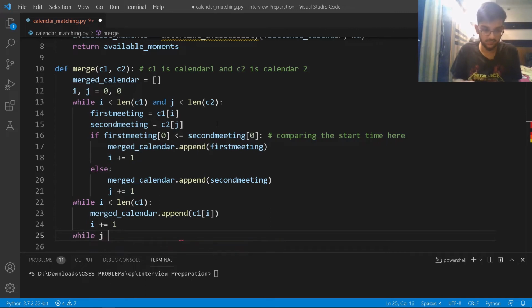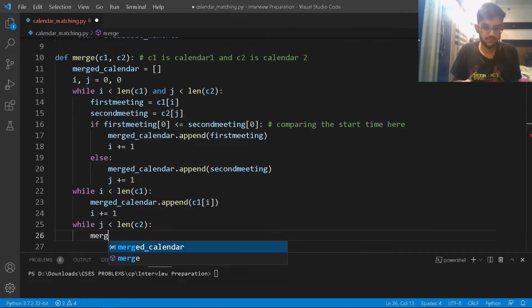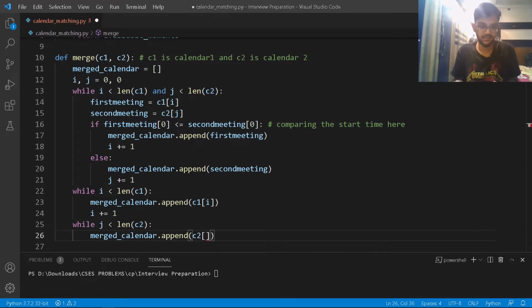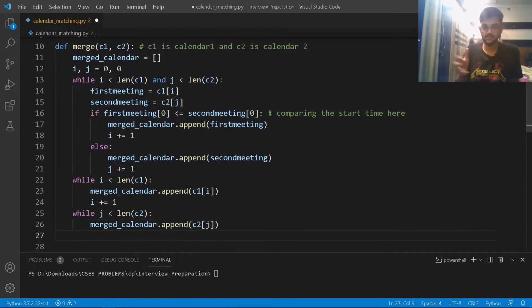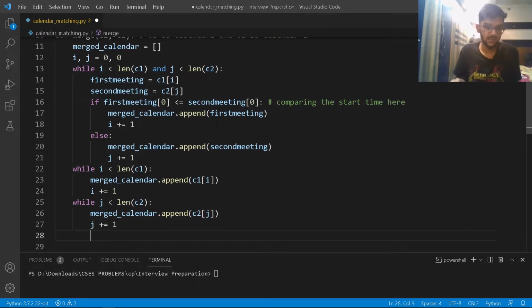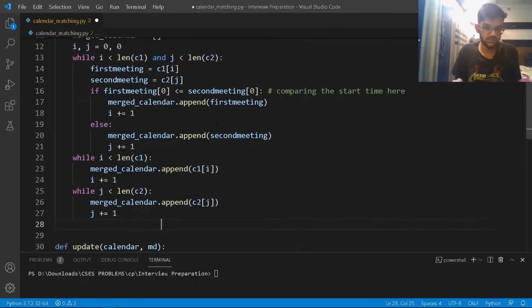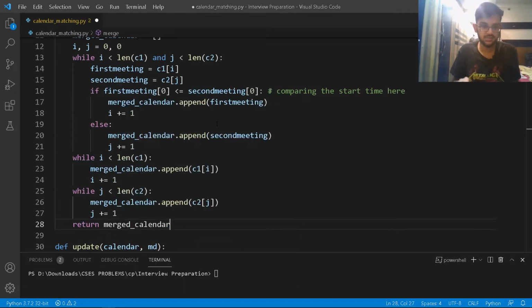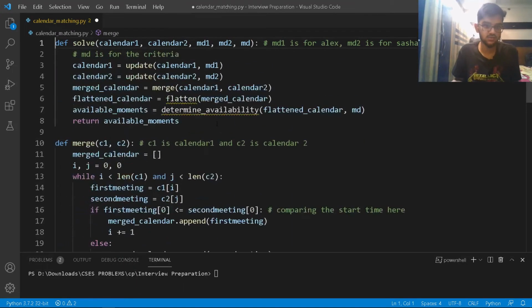Again, I'll check for this one: if j is less than length of c2, then I'll append to the merged calendar c2 of j, which is the information in calendar 2 at the jth index, and then I'll increase j. At the end of the day, I'll return the merged calendar, so this merged calendar is going to be stored and returned.